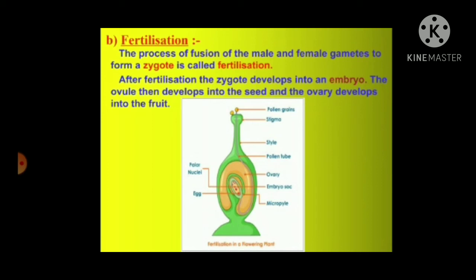After the fertilization, the zygote that is produced develops into an embryo. The ovule then develops into the seed, and the ovary develops into a fruit. And the fruit is also known as the ripened ovary.